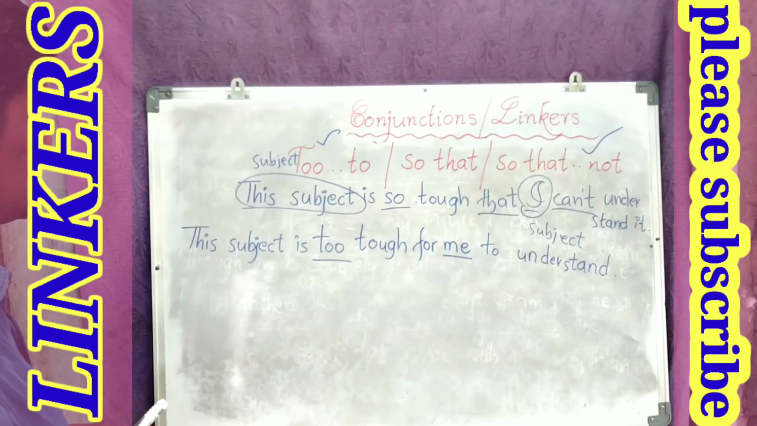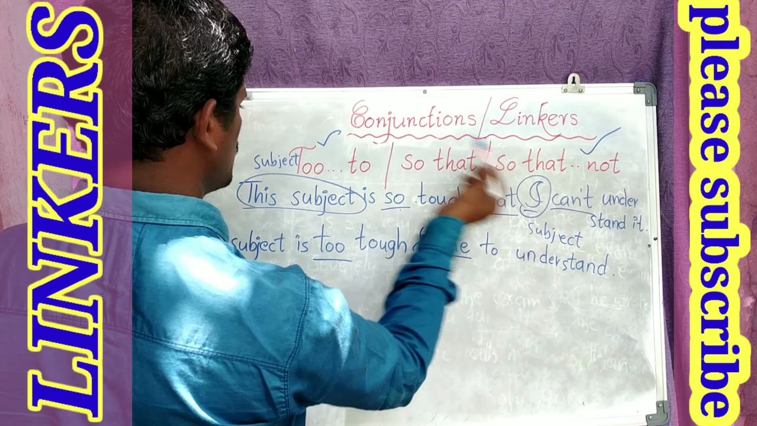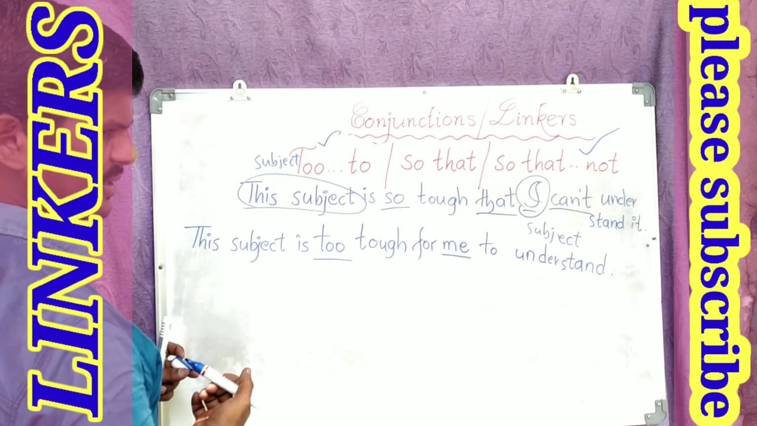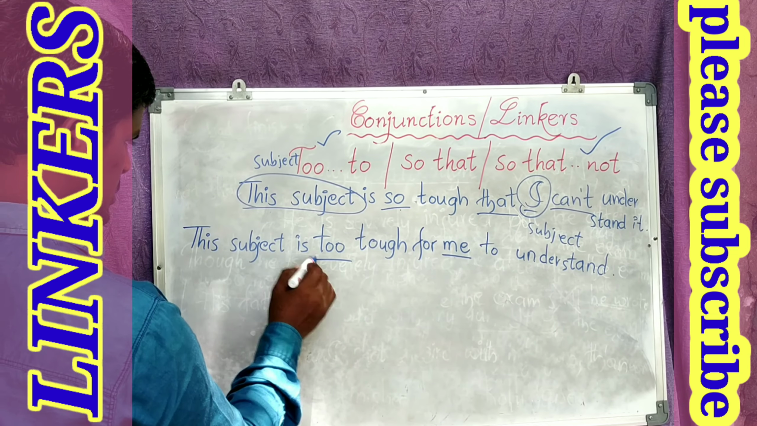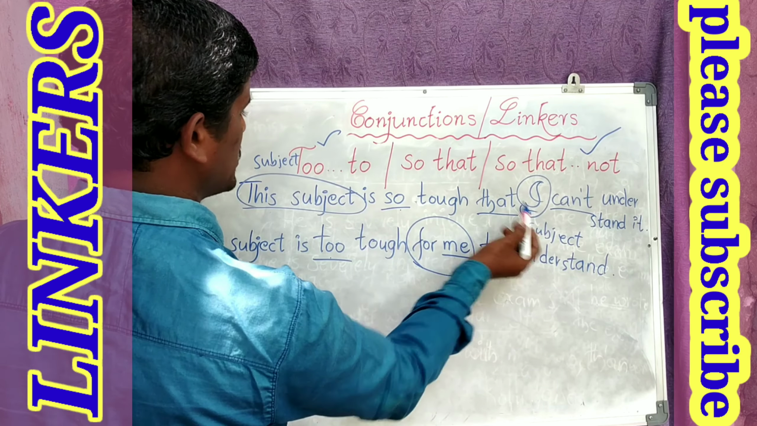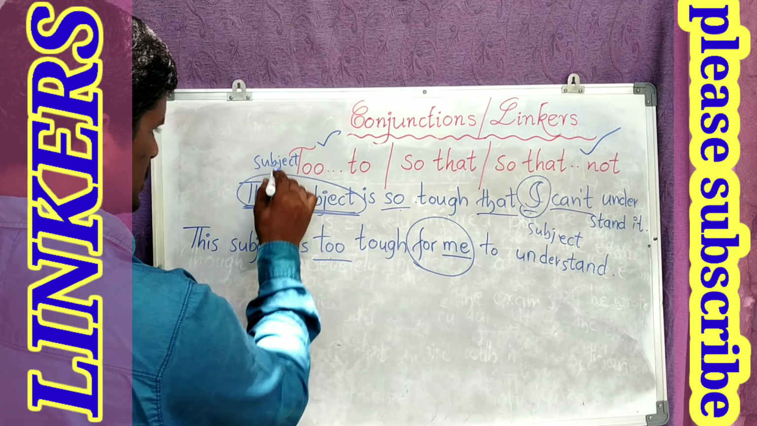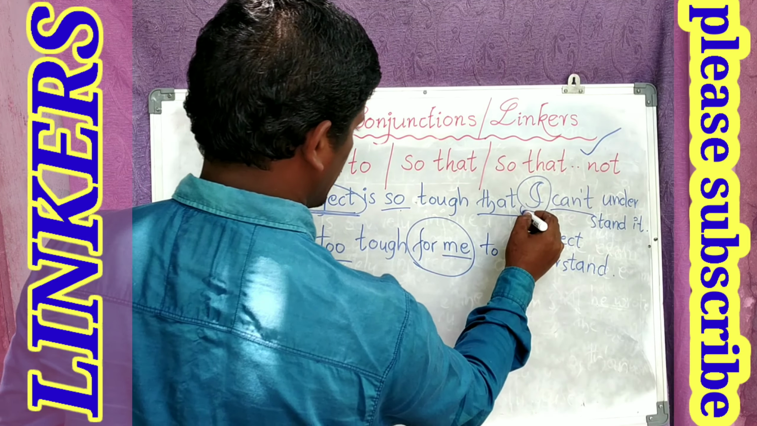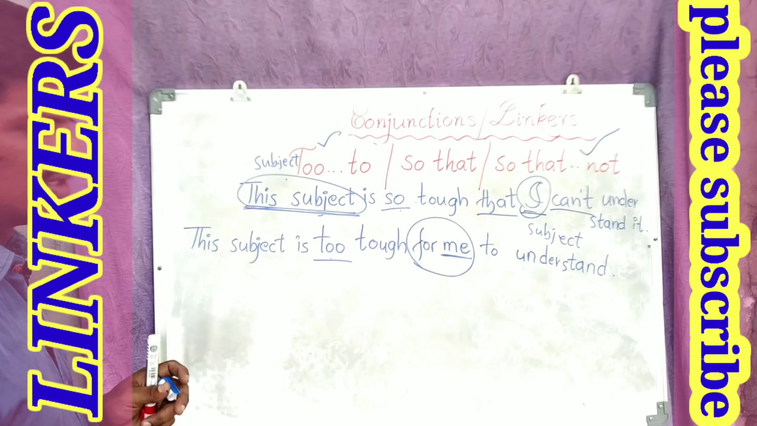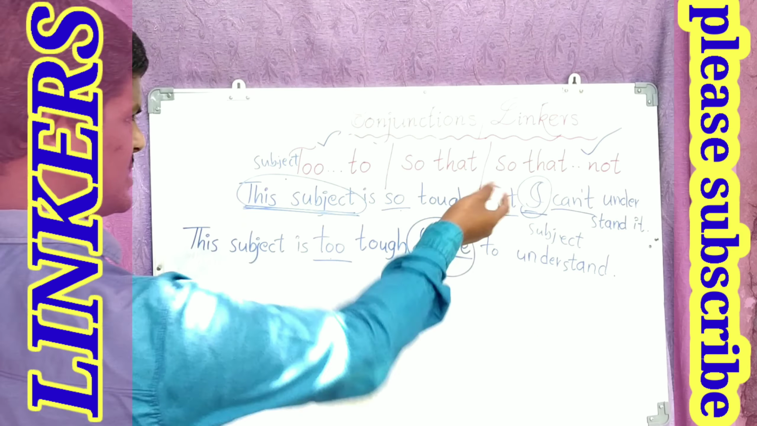I repeat. When the question is given with so that not, we have to use too. When too is given, we have to use so that not. It's very clear. So this subject is too tough. Here why have I taken for me? Subjects are different. Here what is the subject? This subject. And here what is the subject? I. When the subjects are different, we should take for me, for him, for her, for them, in that way. When the subjects are the same, we need not take like that. Let us see in the next sentence.